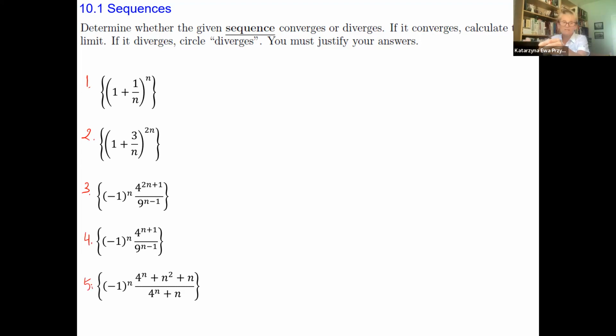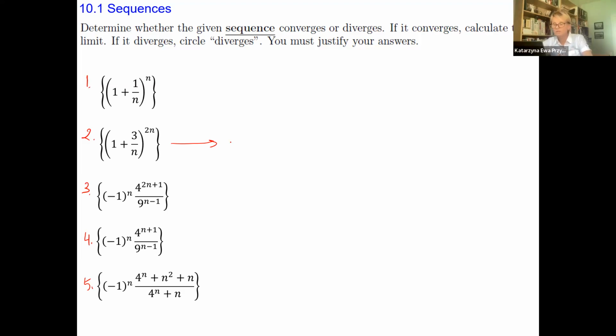3, 4. I was planning to skip that page, but what about number 2? Is this sequence convergent or divergent? I'm just testing if my students are ready to take the test. Yeah? When it's a sequence, we do not apply any tests. We're basically looking at the limit at infinity.